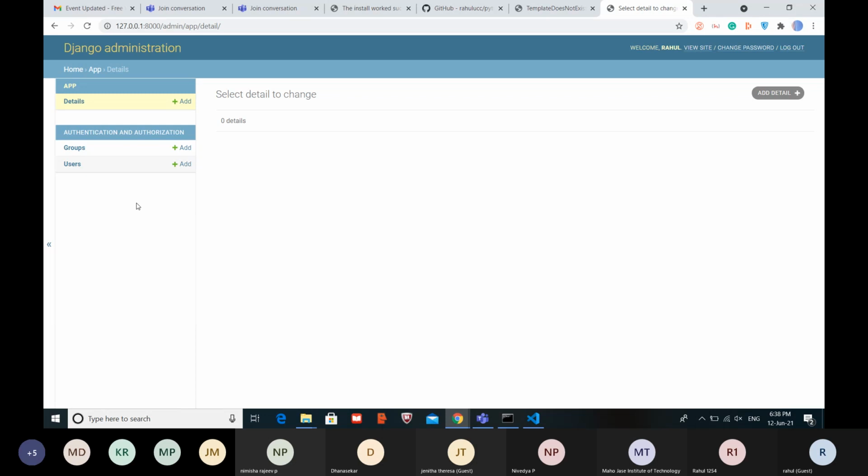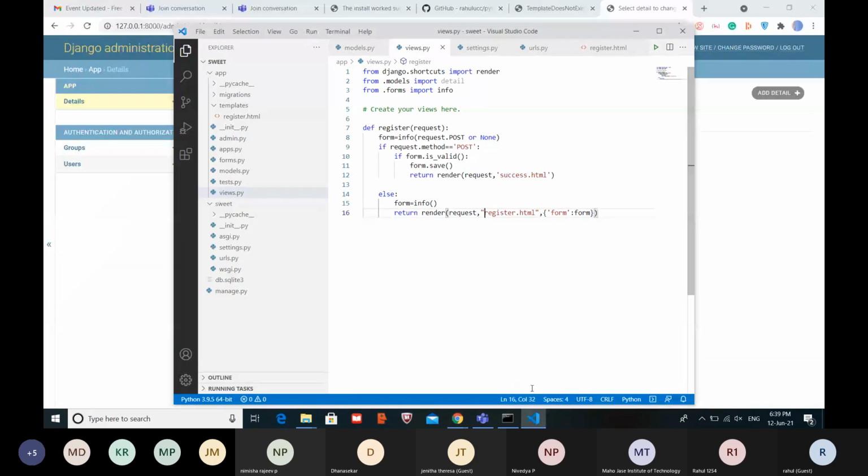So now have you understood how we need to export the details which we have created in the model into the admin panel and also the database? Okay. Okay, I will complete this task.